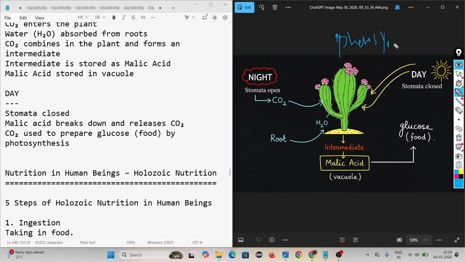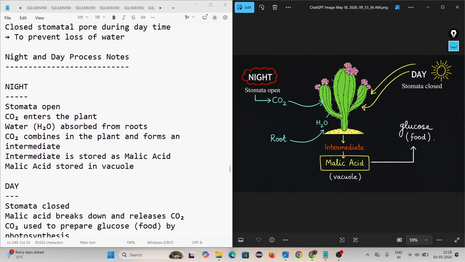Hello, hello, hello, sir. Do you understand? This is how xerophytes perform photosynthesis.